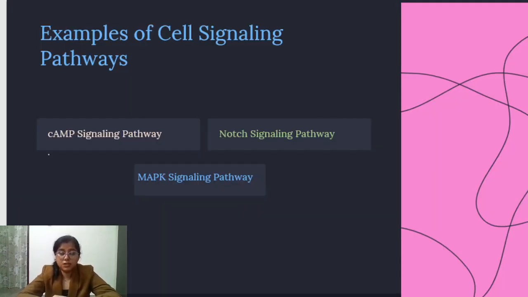Now coming to the different types of important cell signaling pathways like cAMP signaling pathway, Notch signaling pathway, and MAPK signaling pathway. These three signaling pathways are very important for cell differentiation, cell fate determination, and also regulate the cell growth of an organism. So any changes or alteration in these pathways can lead to several fatal diseases like diabetes, cancer, and autoimmune diseases.